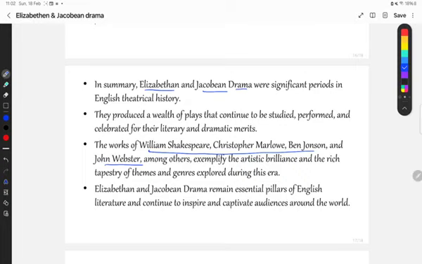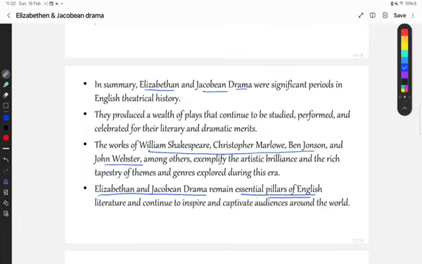So Elizabethan and Jacobean drama were essential pillars. Okay, we would say pillars because they are actually holding up the entire English literature, because we cannot imagine English literature without William Shakespeare. Okay, and if there were no Elizabethan drama, then there would be no Shakespeare, we can say.